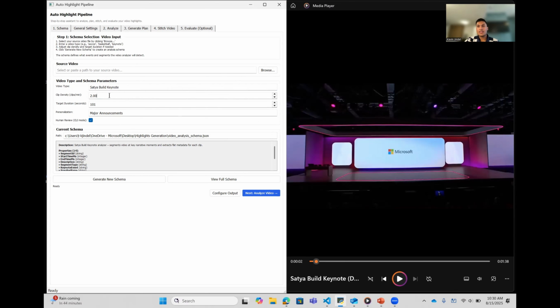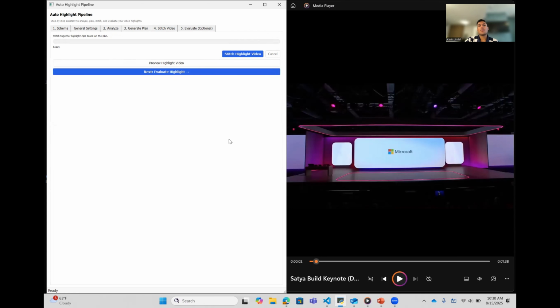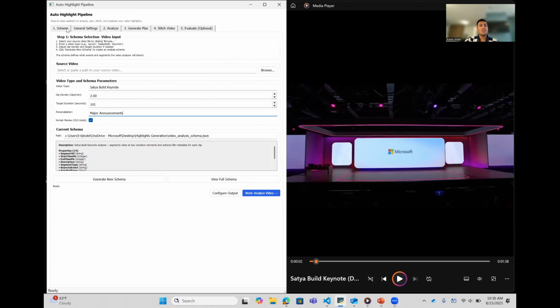We want a clip density of 2, so 2 major frames every minute, and then target duration of 101 seconds. And I want to hear what major announcements he made. So I'll input it here, and I also review it myself. So I've given a tick mark for the human in review phase. So you can see, this is the custom analyzer generation step. This is where we generate the analysis through Azure Content Understanding. This is where we generate the highlights edit plan, and this is where we finally stitch the video. So as you can see, very simple to use, very close to what is happening.